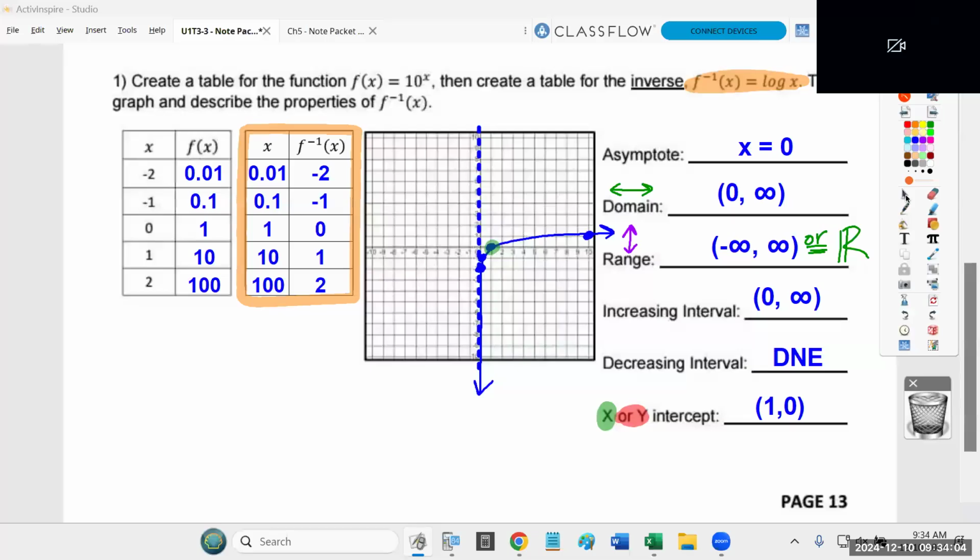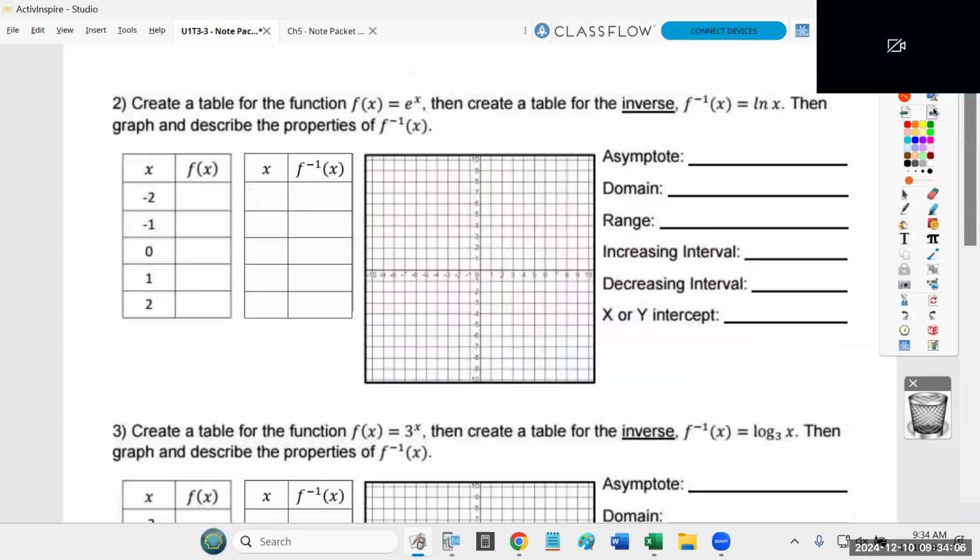All right, go ahead and turn the page. As I said, I'll do one more. This is the top of page 14. It says, create a table for the function f of x equals e to the x.